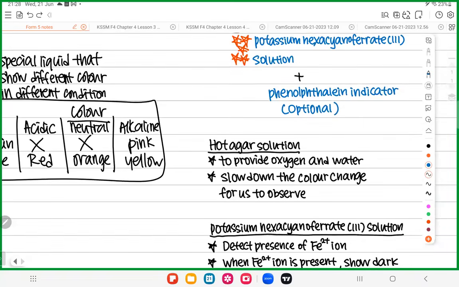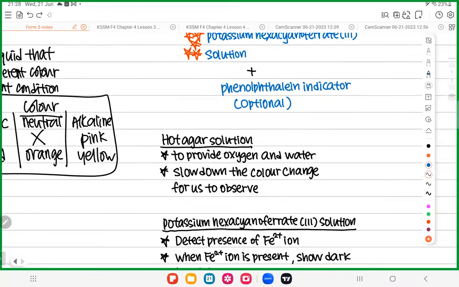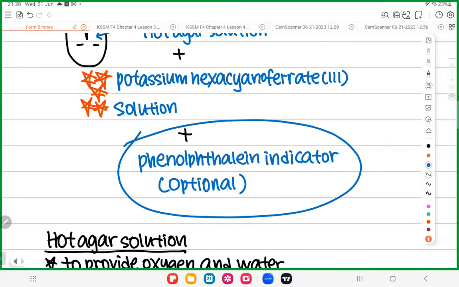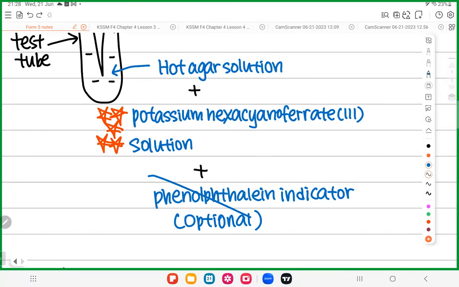Everyone look at here. This phenolphthalein indicator is optional, which means if you don't want to put phenolphthalein in this experiment, no problem at all. Hot agar is a must. Potassium hexacyanoferrate is a must. Phenolphthalein is optional. You put or don't put, perfectly fine. That's why you see some of the questions have phenolphthalein, some don't.